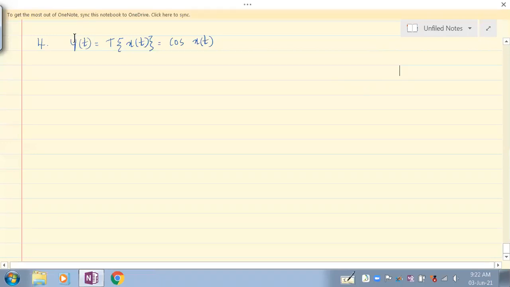In the fourth problem, the system is shown by its output y of t, which is the response to the input x of t, given by cos of x of t. So the output of the system is cos of x of t. Understand? In the output there is an input, so it's obvious that this output depends on the input. What value of input it is, is what we are interested in.